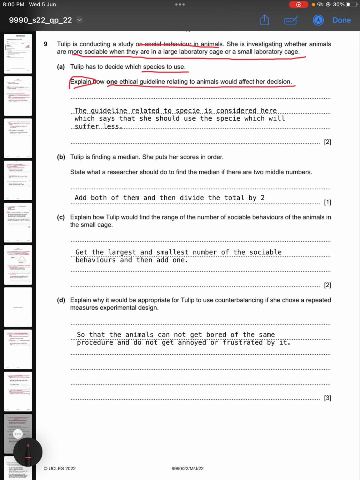Now Tulip is finding a median. She puts her scores in order. State what a researcher should do to find the median if there are two middle numbers. So when there are two middle numbers, you should add both of them and then divide the total by 2. Here is the answer.